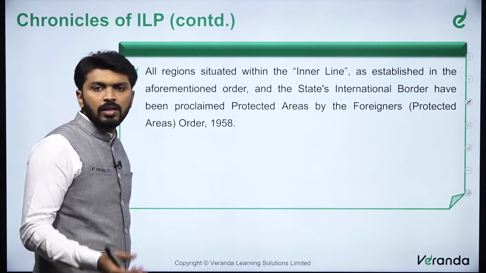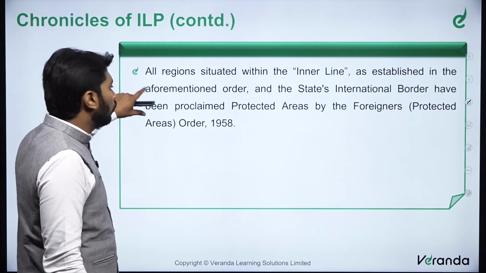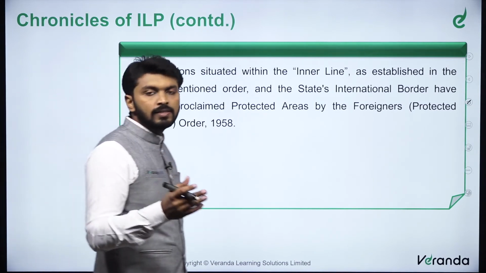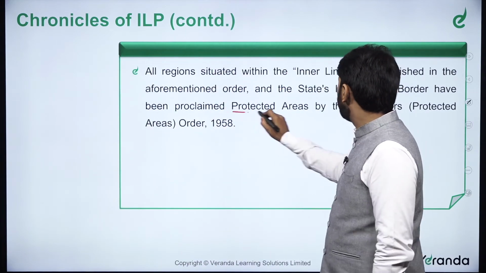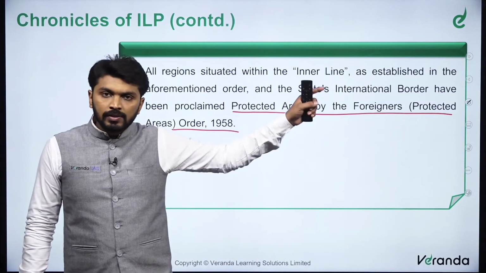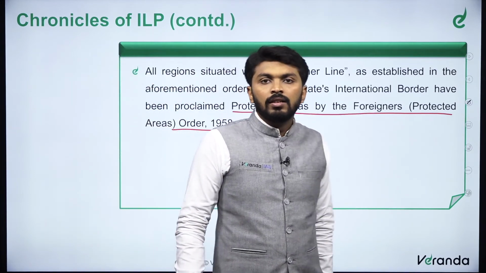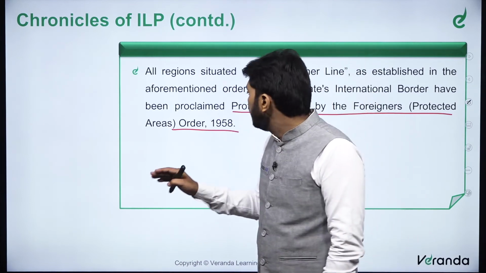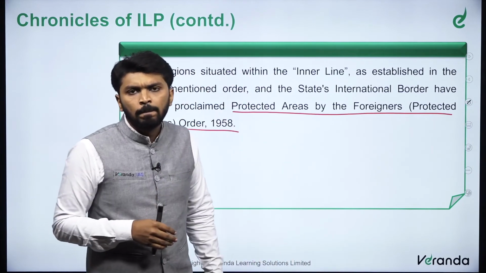All regions situated within the ILP, that is inner line, as established in the aforementioned order, and the state's international border, that is states bordering neighbor countries, have been proclaimed as protected areas by the Foreigners Order of 1958. So all these 4 states which are included in the ILP system and the regions surrounding the international border have been declared as protected areas, not only these northeastern states.